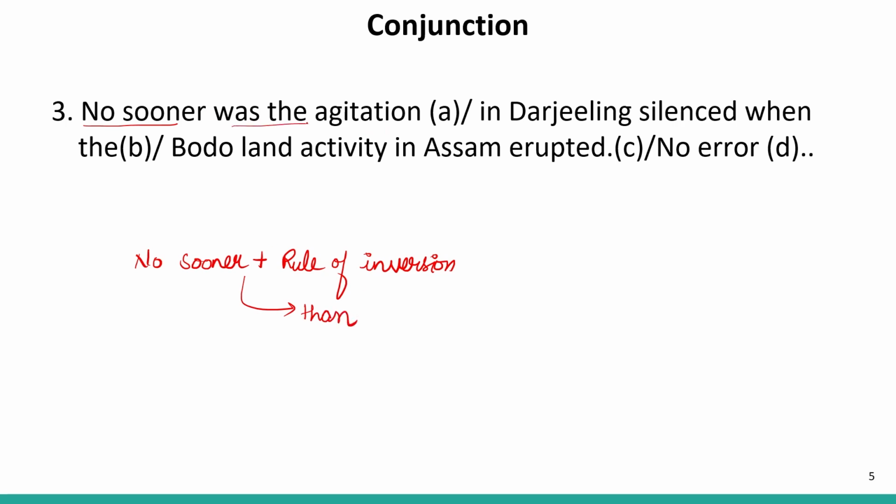No sooner was the agitation. So the rule of inversion has been followed. In Darjeeling silenced when. Now we know well that with no sooner we have to use than. So this when should be replaced with T-H-A-N, than. Now the sentence will be correct. So our answer will be B, because B part contains the error. So our answer is B. Now the correct sentence will be, no sooner was the agitation in Darjeeling silenced than the Bodoland activity in Assam erupted. Well, let us move to the next sentence now.